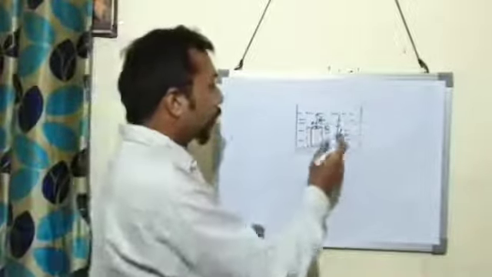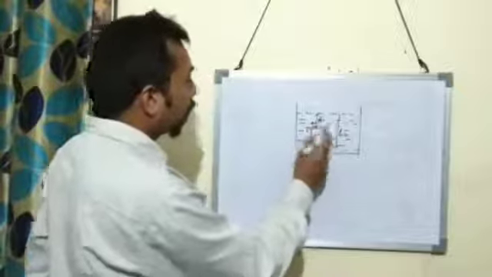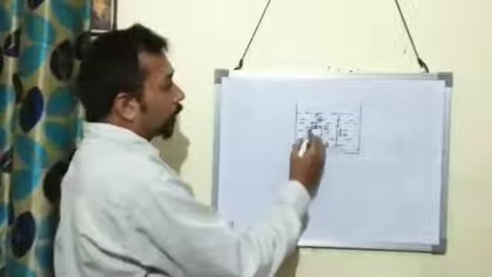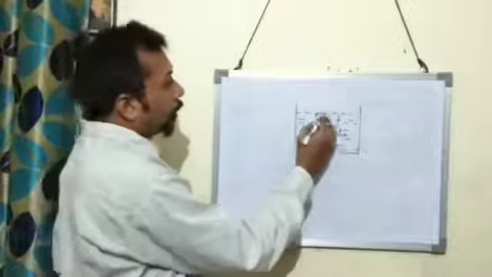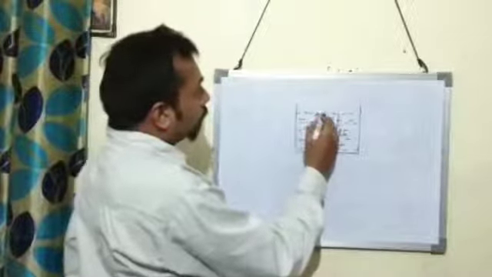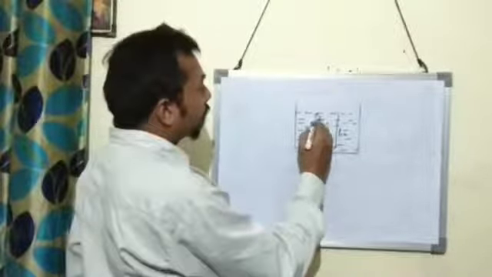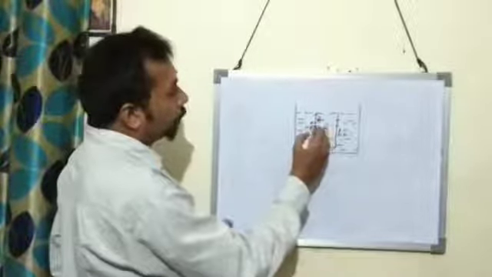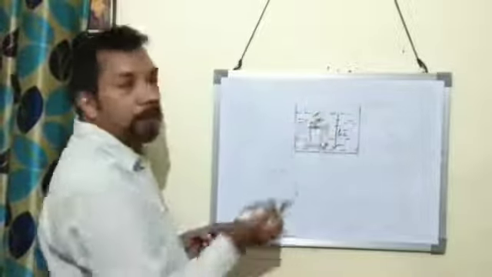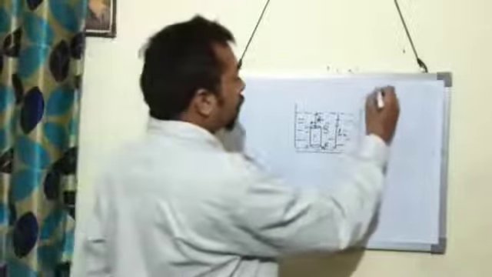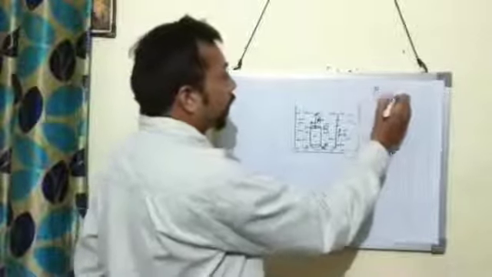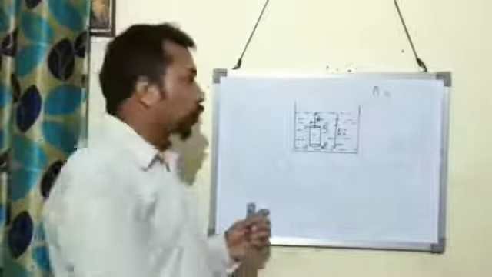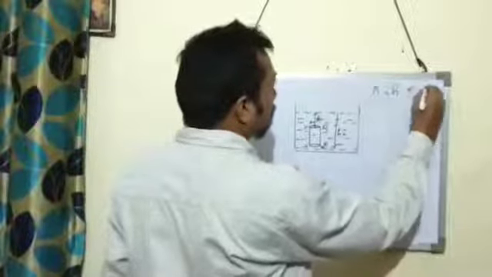Here you can see a container, and in it I have kept a cylindrical vessel with a uniform area of cross section, named PQRS. The depth between the free surface and the upper surface PQ is taken as H1. H1 is the depth of the upper surface of the cylindrical vessel from the free surface. The pressure on the upper surface PQ is taken as P1. Then we use the formula for liquid pressure: P equals H rho G. The liquid pressure is equal to H rho G.